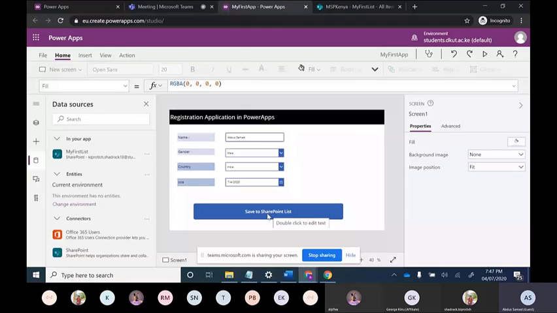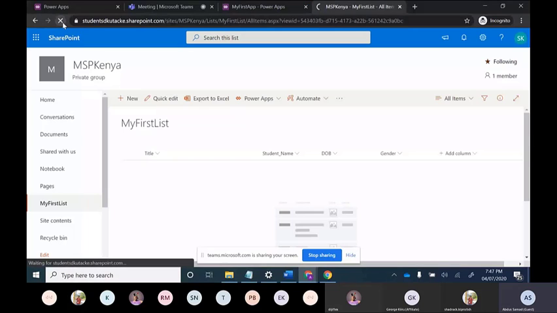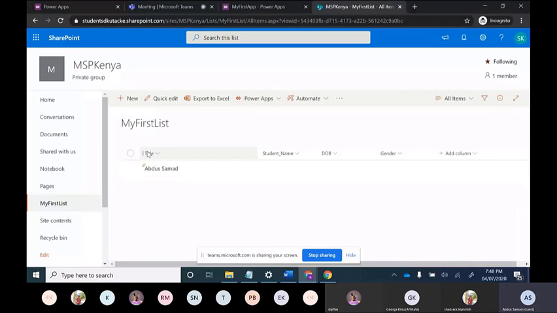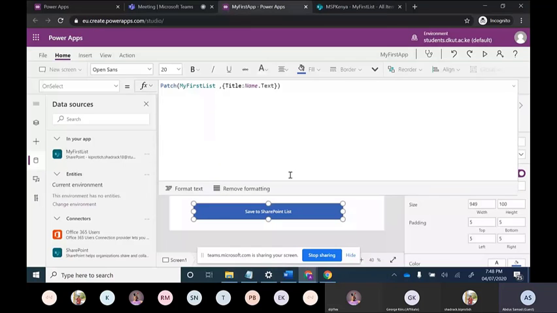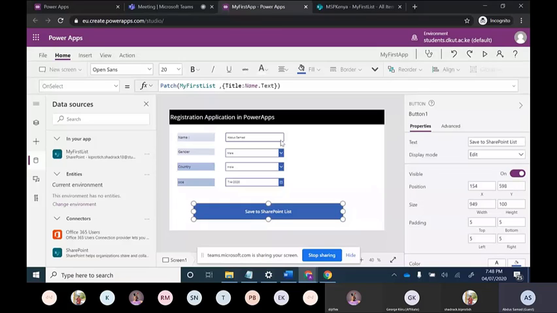Now I will again move on to this list. We will refresh this. And you can see the title is coming up inside the title column. Abdul Samad is coming up. What we have done over here, inside title column, we have given name.text. Name.text means whatever is written over here, it will load it in our database.